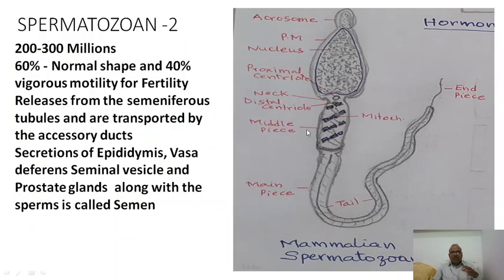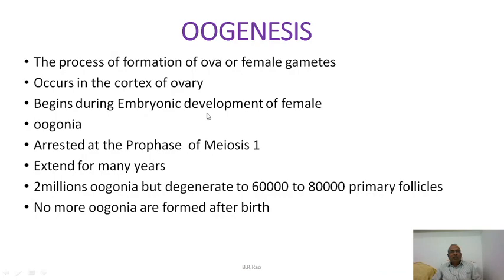And you see in the ejaculated semen, 200 to 300 millions of sperms are there, but it will become fertile only when at least 60% of the liberated sperms are having normal shape, head, middle piece and tail, and out of the 60%, if at least 40% of the sperms have normal motility, then they can swim within the genital tract and can reach ovum for fertilization. If acrosome is good with the enzymes, then it has the capacity to fertilize the ovum. That is called capacitation. That's about sperms.